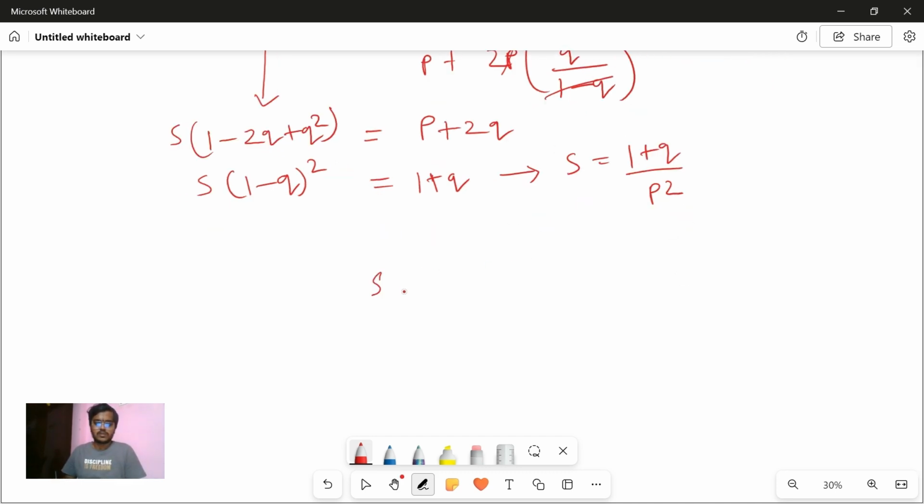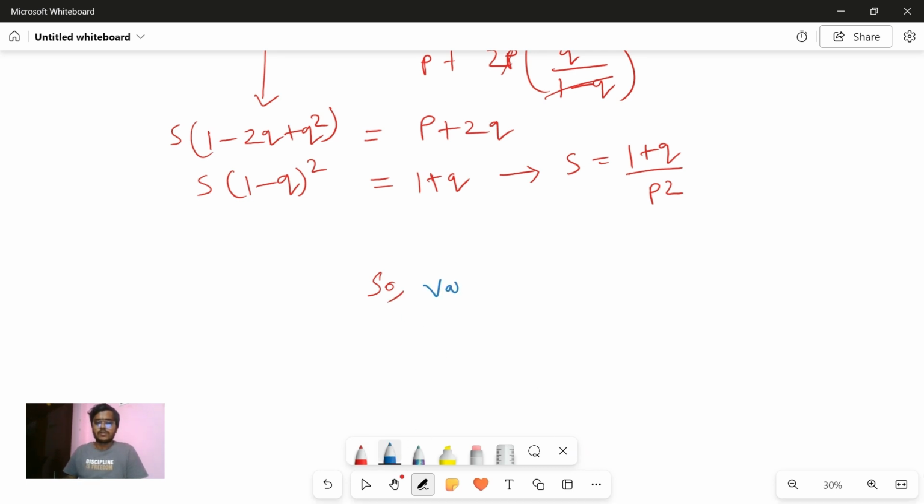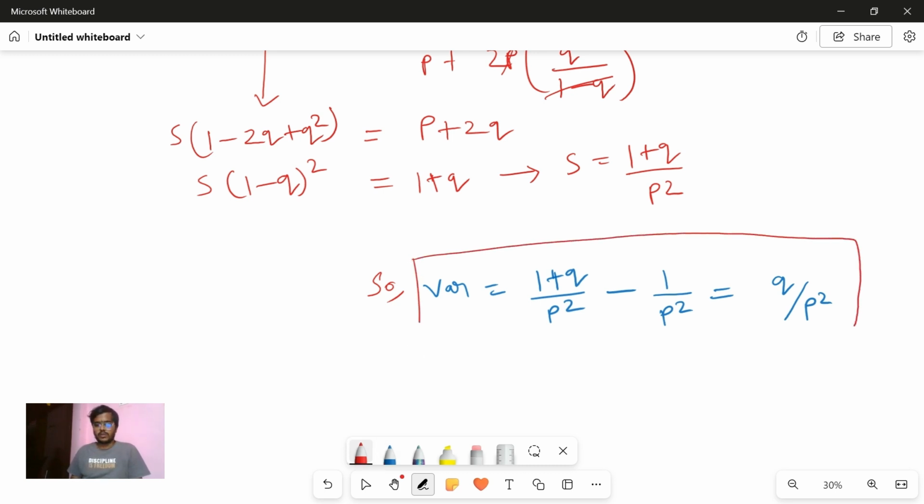Now, variance is equal to E of x square, which is nothing but 1 plus q by p square, minus mu square, which is E of x the whole square. What was mu? 1 by p, right? So 1 by p square. Now if you do, 1 and 1 will get cancelled. Finally you get q by p square. Okay, so this is the variance formula. Or you can write (1 minus p) by p square, because q can be written as 1 minus p. Those things you can see yourself.